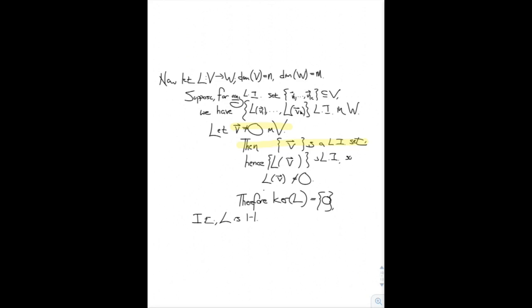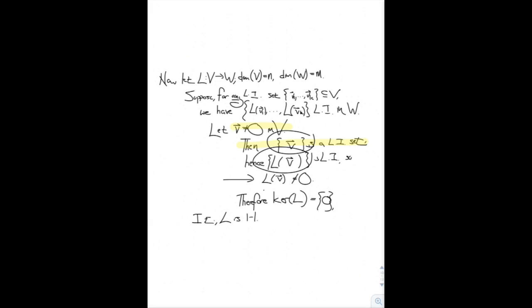This is always true as long as the element is non-zero. Under our assumption for the map L, since this is a linearly independent set, and we're assuming that L maps linearly independent sets to linearly independent sets, the singleton set with element L(v) is linearly independent. And so this had better be non-zero.